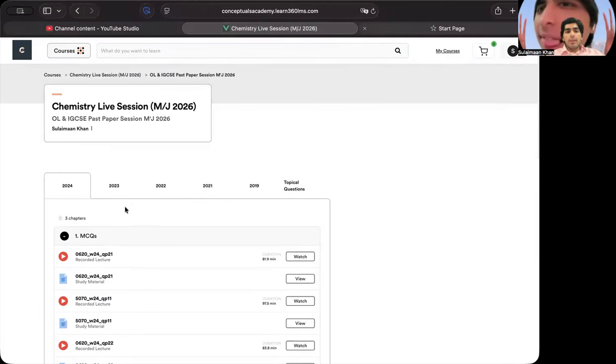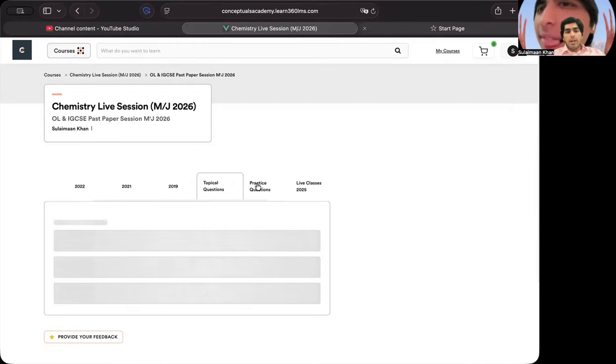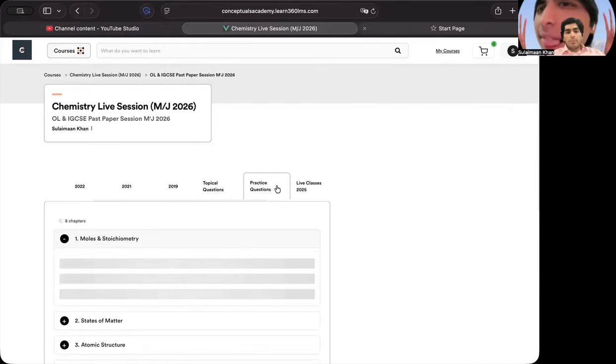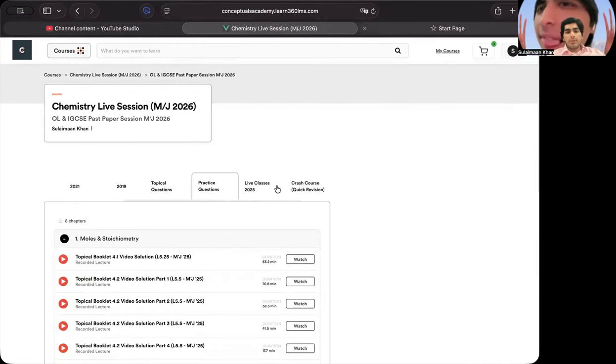Now a lot of students say, sir, only these things are present. What do we do, sir? Nothing is showing. You can see there is a line right here. You can drag this line all the way across. You get 2024, 2023, 2022, 2021, 2019. You get topical questions for certain chapters. You get practice questions for certain chapters.